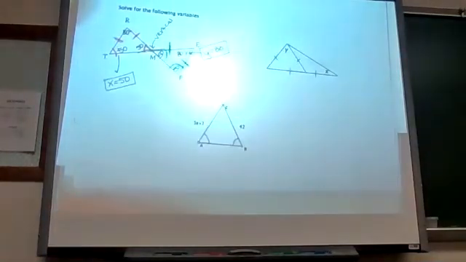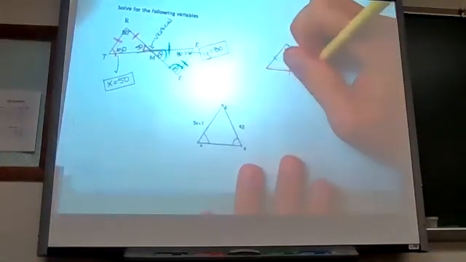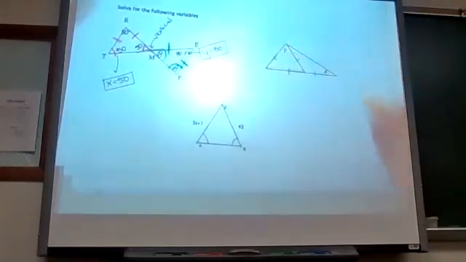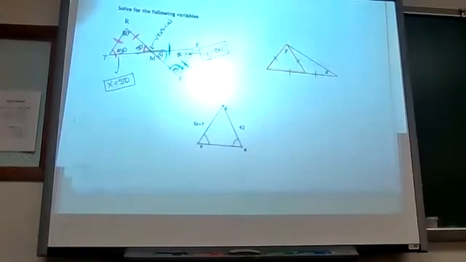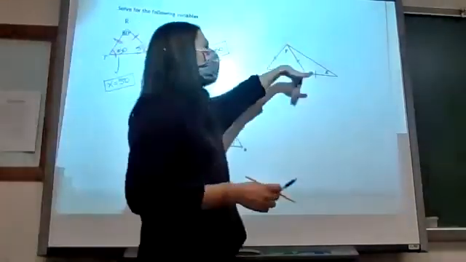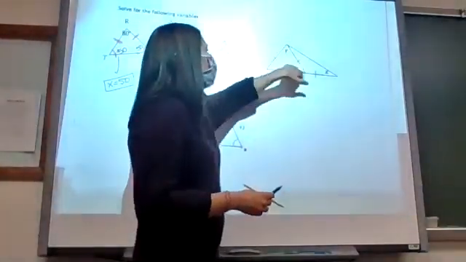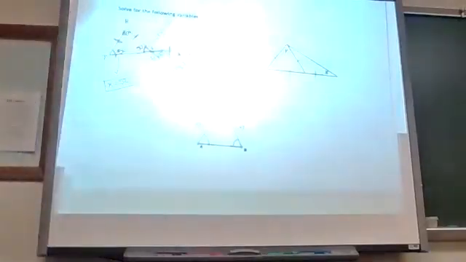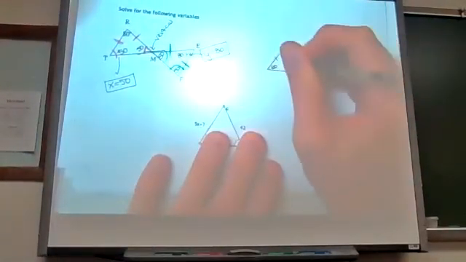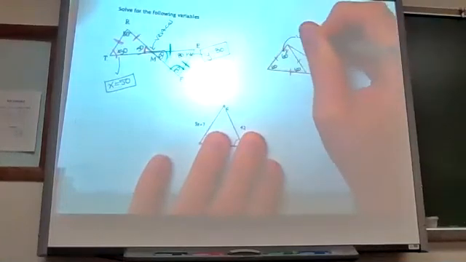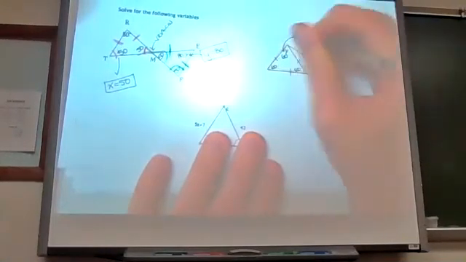Where it gets tricky is identifying this. Students really have a hard time with this. What type of triangle is that right there? Equilateral. So it doesn't give me any values. Like here it gave me 80. It doesn't give me anything here. That's because it's giving me an equilateral triangle. So that means all of those angles must be 60. So I go, well, that's 60, that's 60, that's 60, or y is 60.